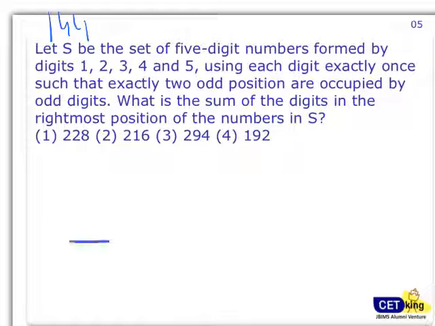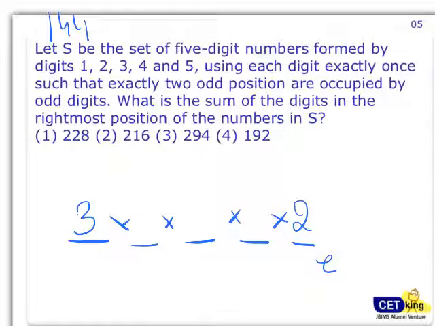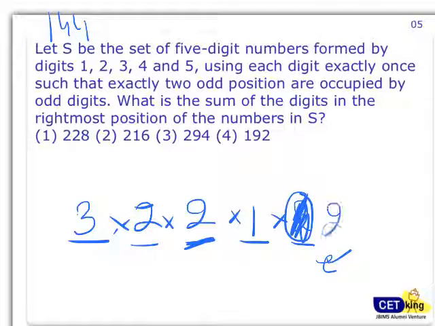Now if I look at the even number, suppose the last digit is an even number, I have 2 options. First odd number here, 3 options. Second odd number here, 2 options. Last 2 digits, 2 into 1. So these are all the cases which end up with an even number. I can take them out as it can be 2, or similarly it can end up with 4.